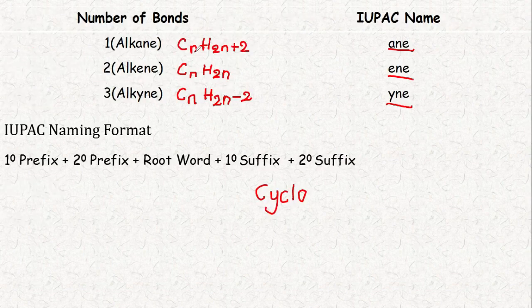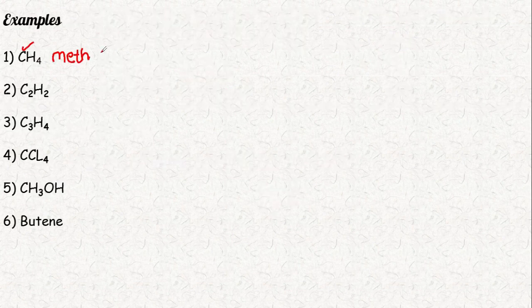According to these three formulas, here the number of carbons is 1. When we substitute n as 1, that's only C, and 2 ones are 2, 2 plus 2 is 4, so CH4. Then it's an alkane, it has single bonds, so it ends with ane. Meth plus ane: this compound CH4 is known as methane. Its structure is carbon with 4 bonds, 1, 2, 3, 4, attached to hydrogens. This is the structure of CH4.